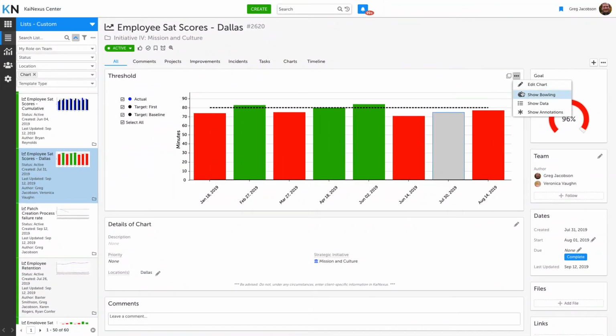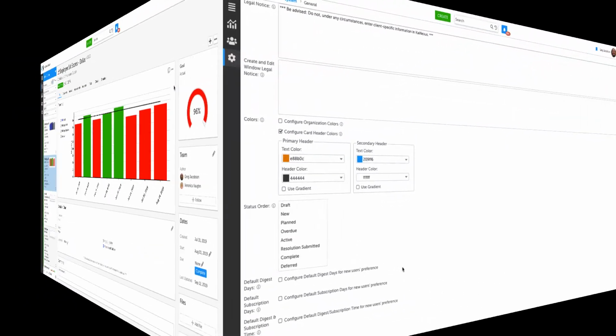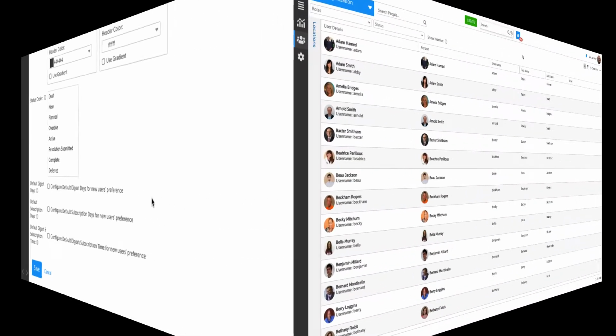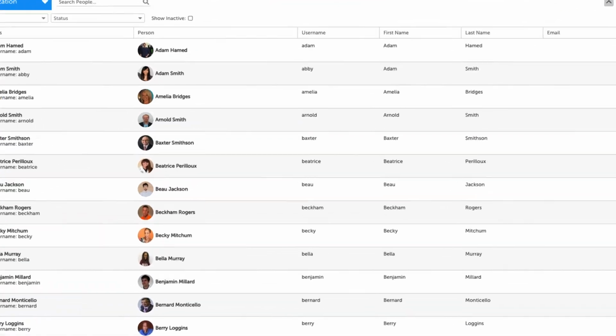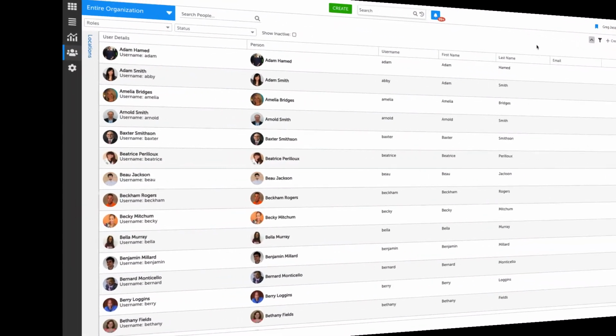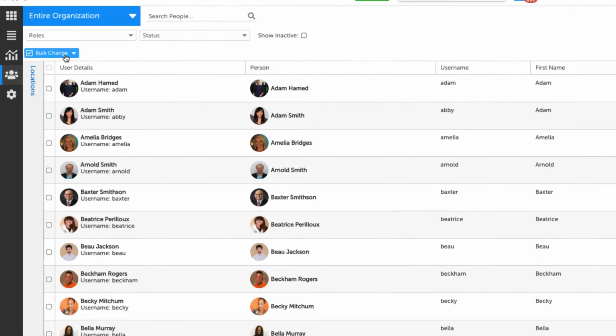You can now also view threshold charts in Bowling View and vice versa. System administrators can now configure default digest or subscription times for new users. In the People section, be on the lookout for new filter options, which can also be added as column headers. User administrators can now also change people's default board via bulk change.